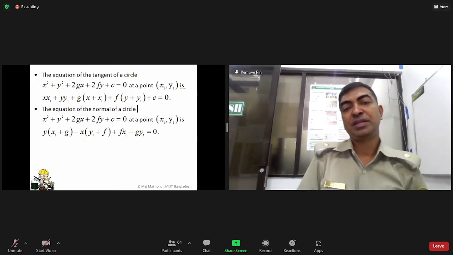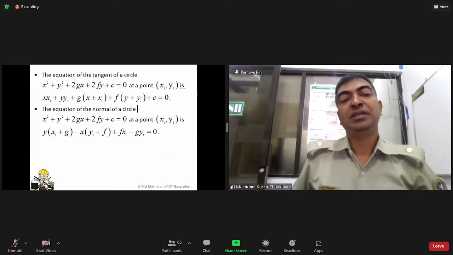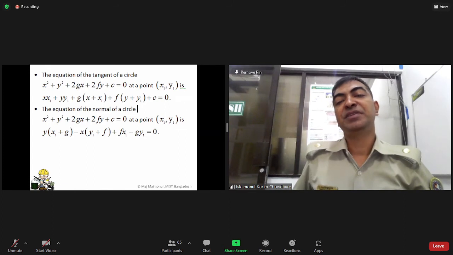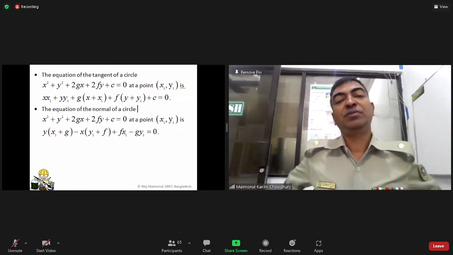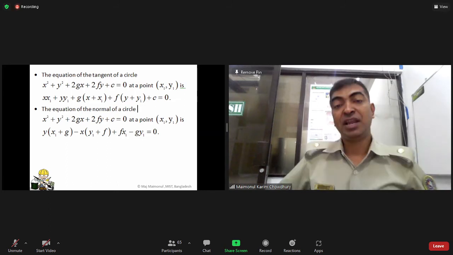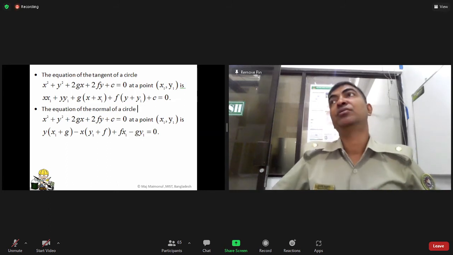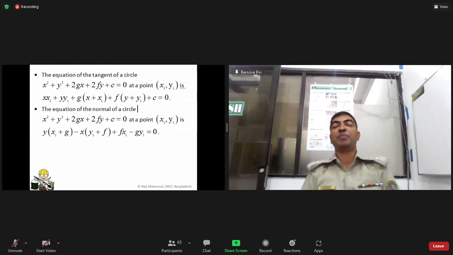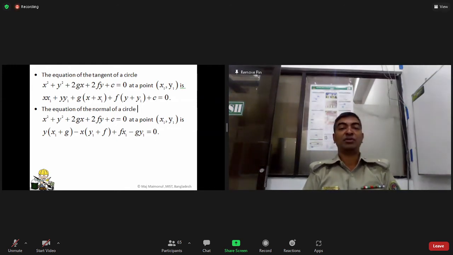So the equation of the tangent of a circle is very important. The equation of the tangent of the circle, please write down everybody: x x1 plus y y1 plus g into (x plus x1) plus f into (y plus y1) plus c equal to 0. So you have to remember this formula for the equation of the tangent of a circle. Very much important for the next chapter, system of circles.